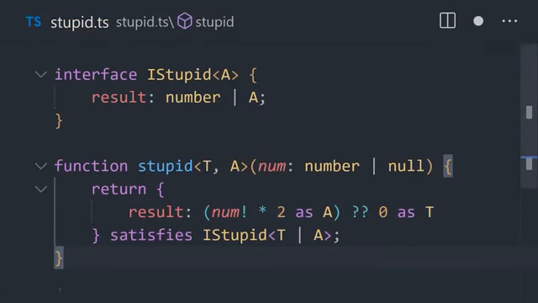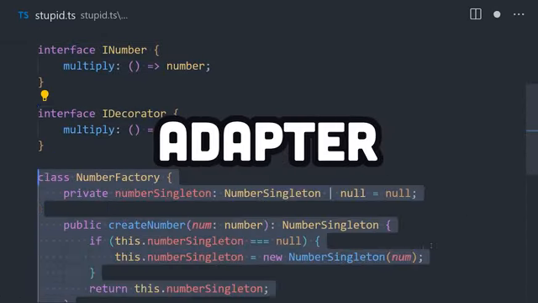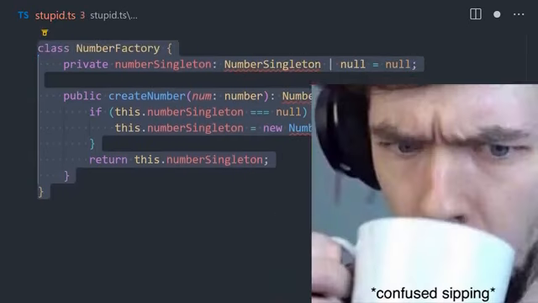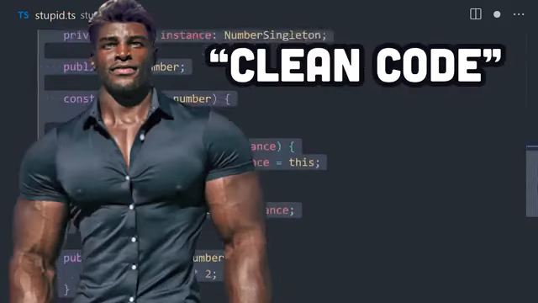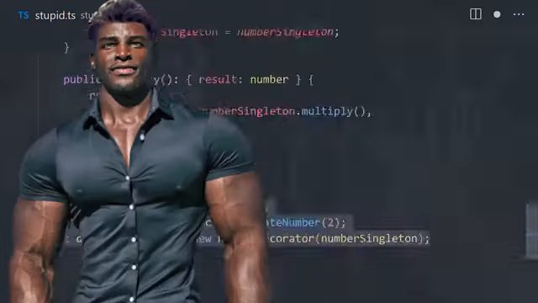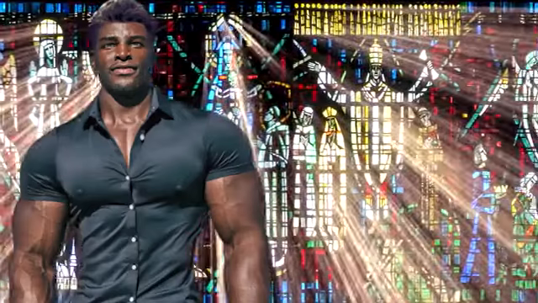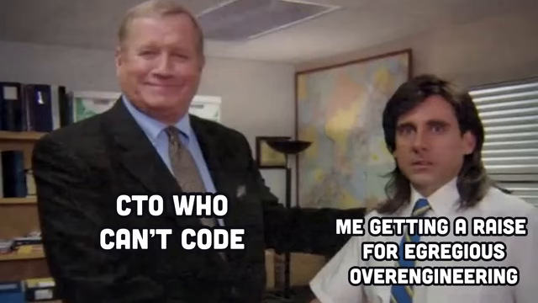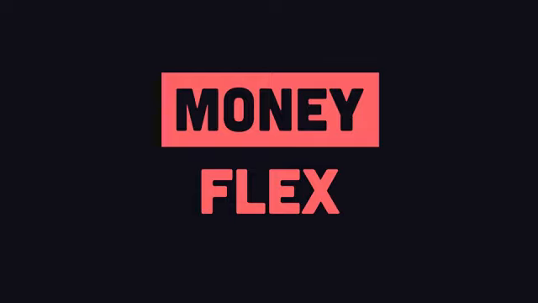From there, refactor it into an abstract factory singleton adapter decorator proxy, and when nobody understands that, just tell them they've never seen clean code before and should have read the Gang of Four book, making them think you're some kind of programming god. The CTO who doesn't know how to code will be so impressed that you'll get a huge raise. And that brings us to the money flex.